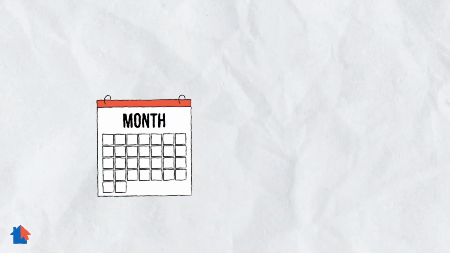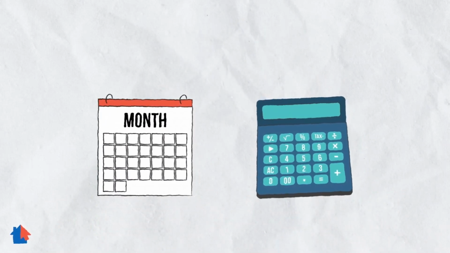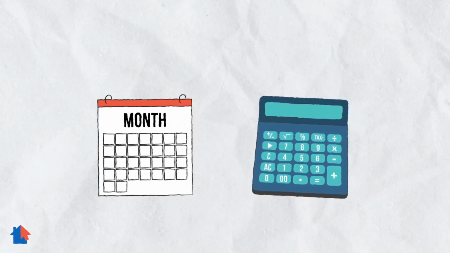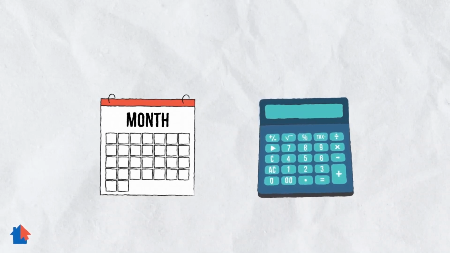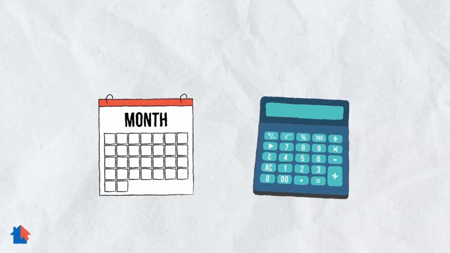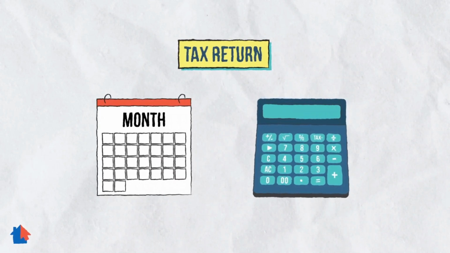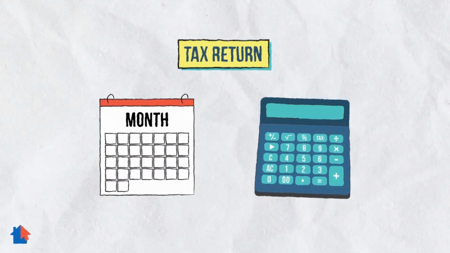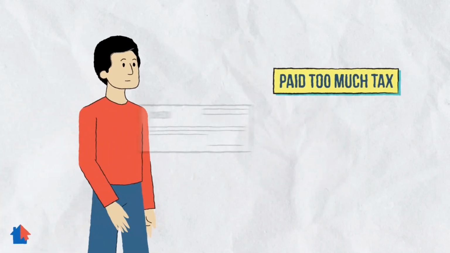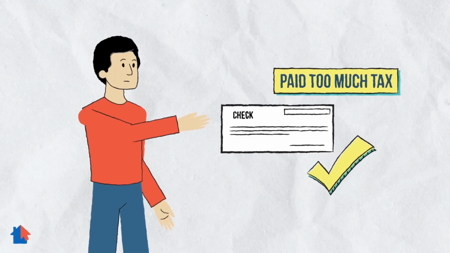Every year, citizens and businesses have to figure out or calculate their income and certain expenses. Then, they calculate how much tax they owe and send their figures to the government. This process is called filing a tax return. Many employees have tax deducted from their paychecks before they receive their pay. If you pay these deductions, your tax return may show you've already paid too much tax and the government owes